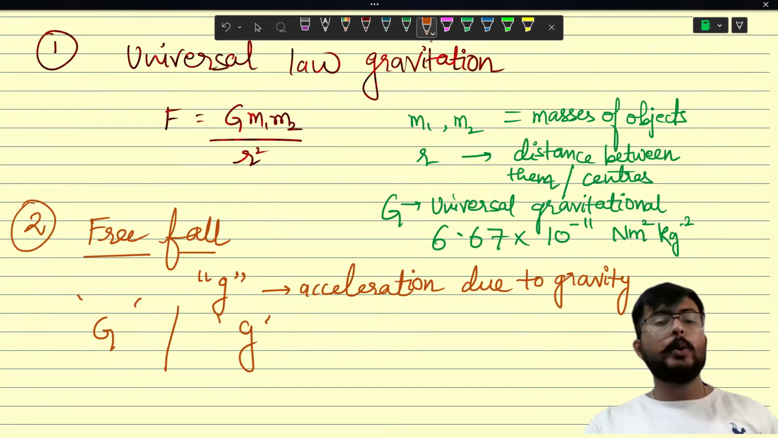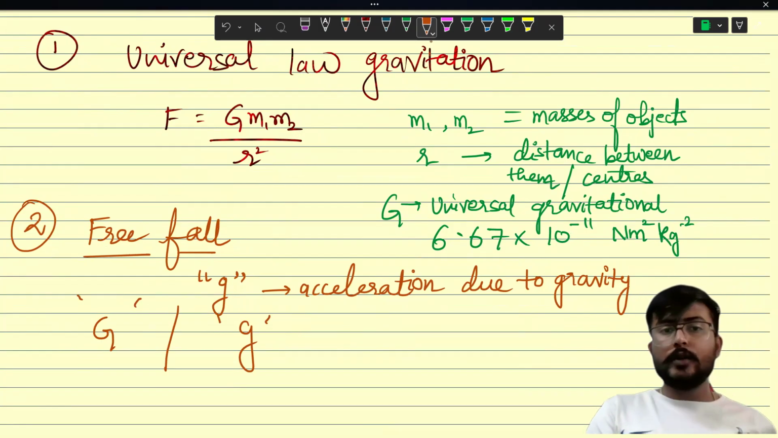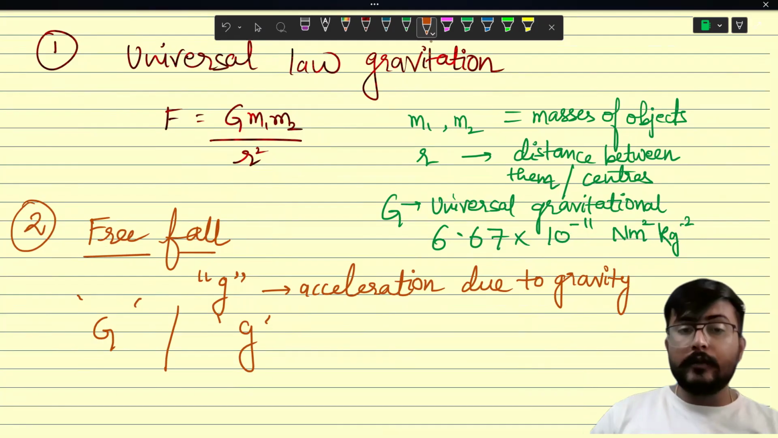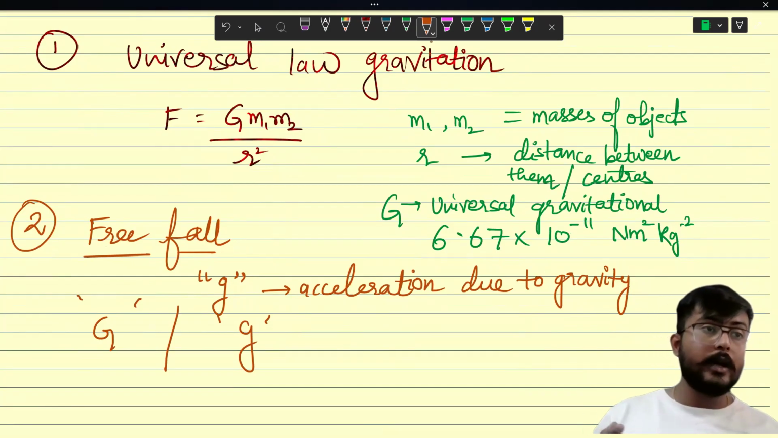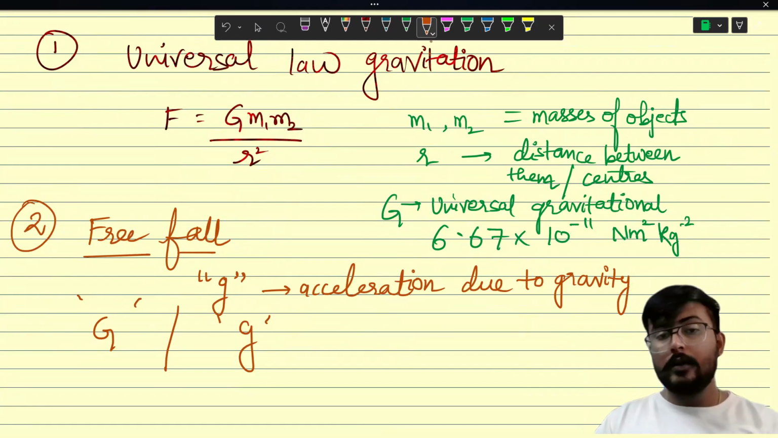So this is what we have learned about gravitation. You can follow the series to get more and more videos. Like in next video, you will be covered with mass and weight, how this value of G depends, what is the difference between mass and weight. You also think about it. Okay. So see you in the next session.